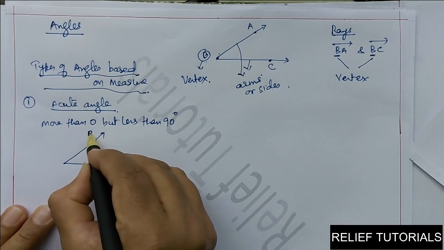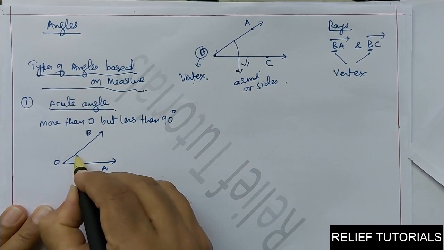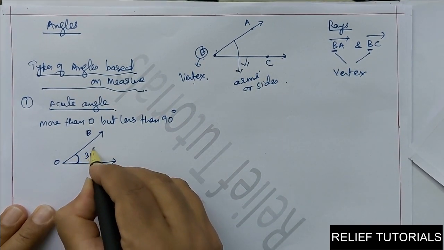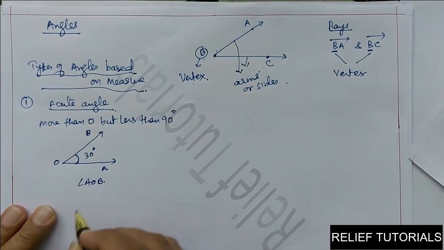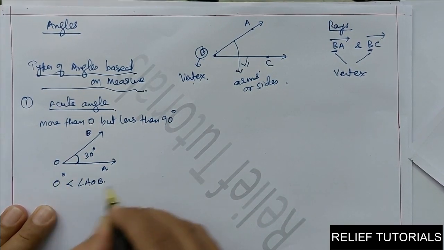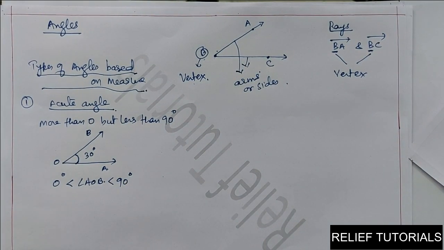Angle AOB is an acute angle. For example, its measure is 30 degrees. So we can say angle AOB is greater than 0 degrees but less than 90 degrees, and an angle whose measure is more than 0 degrees but less than 90 degrees is called an acute angle.